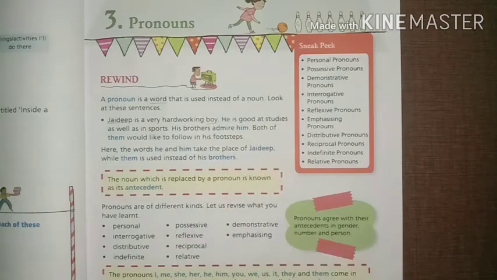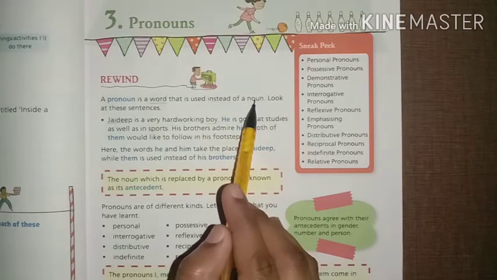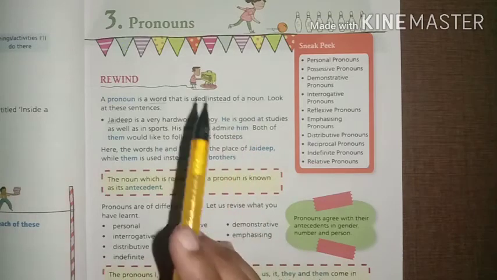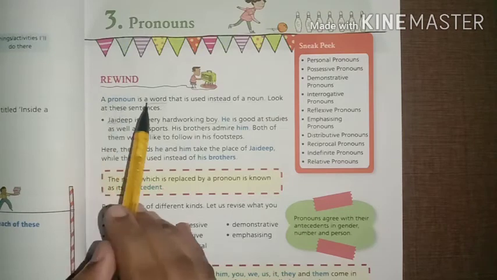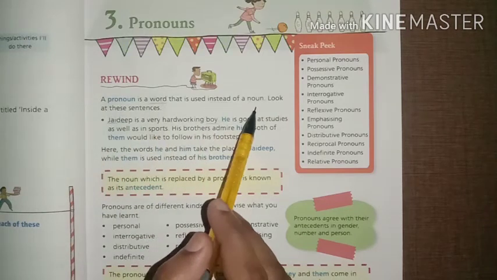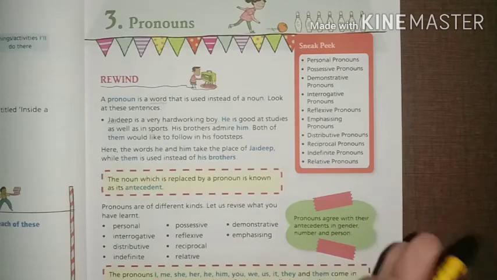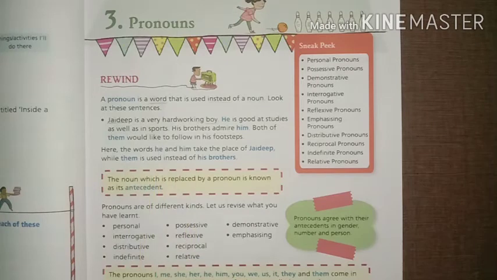Beta, in my previous video, I taught you about the noun. As you all know that all the naming words are called noun. On the earth, every person, place, thing, animal having some name, and when these all having some name is called noun. So if we identify a noun in any sentence, we can easily convert it into a pronoun. So pronoun is a word that is used instead of noun. We will understand it with some examples.